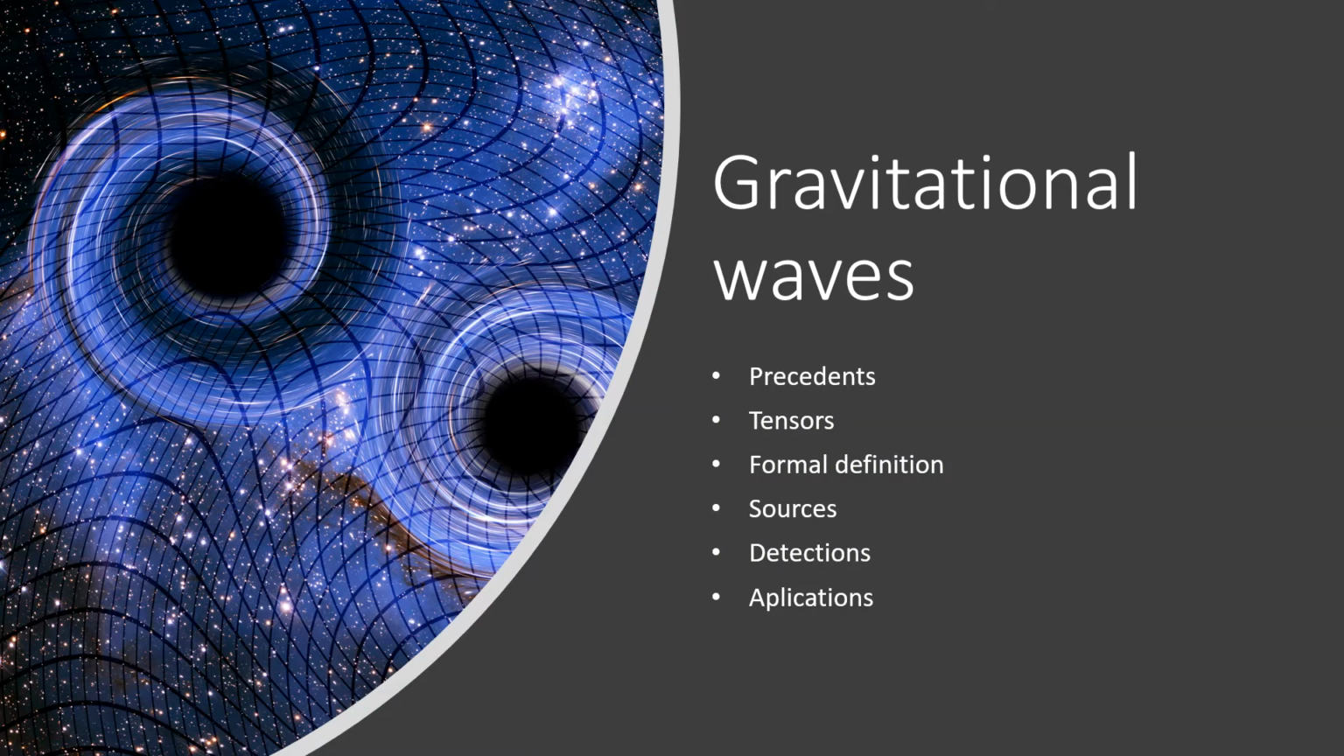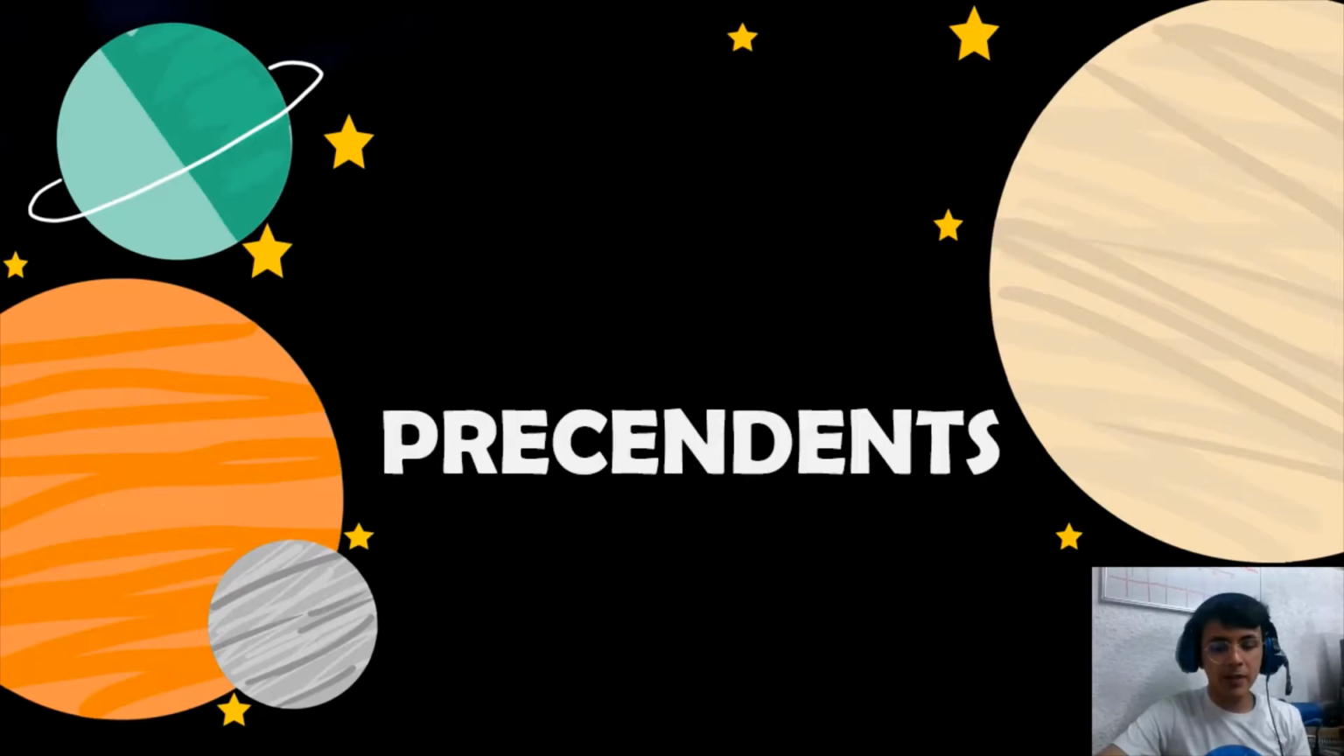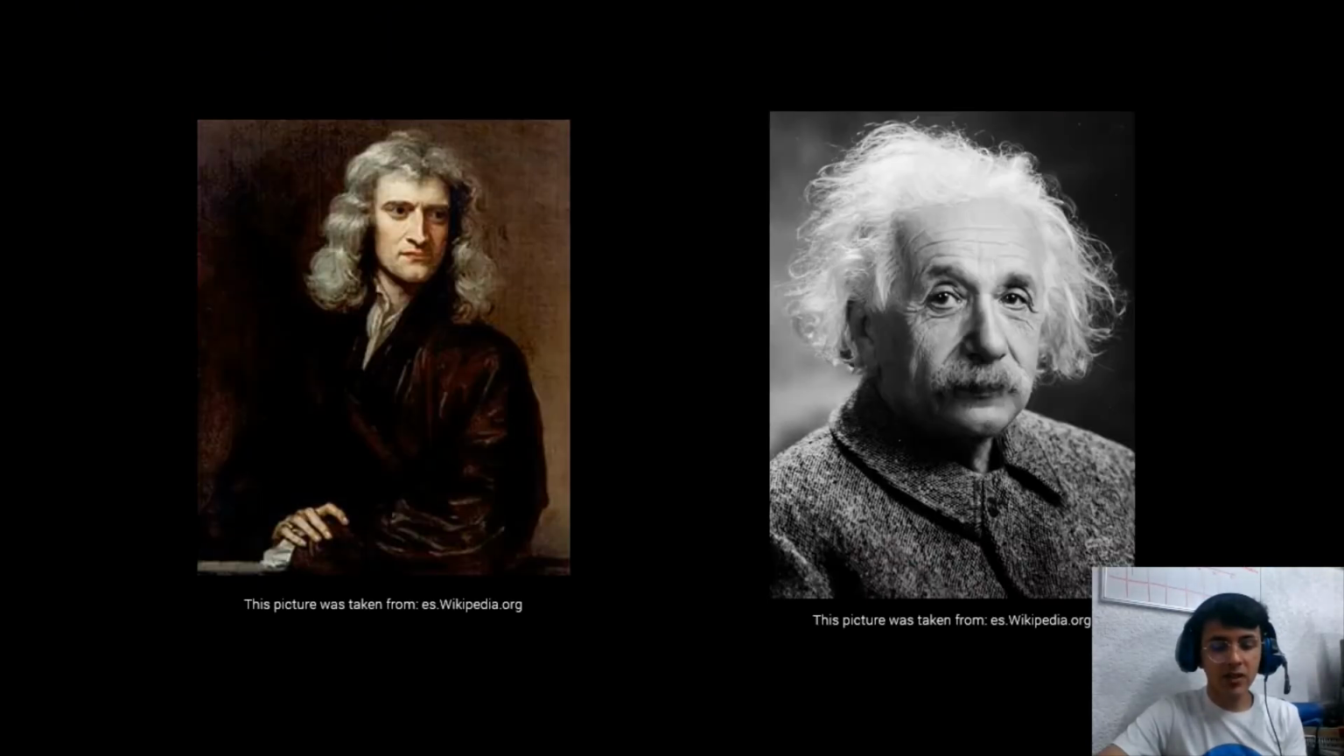Hi, we are going to talk about gravitational waves, its precedents, about some tensors, formal definition, sources, detections, and some applications. In this section, we will talk about the precedence of gravitational waves. Our story goes back to the 18th century, when it was the height of Newton's theory of universal gravitation.